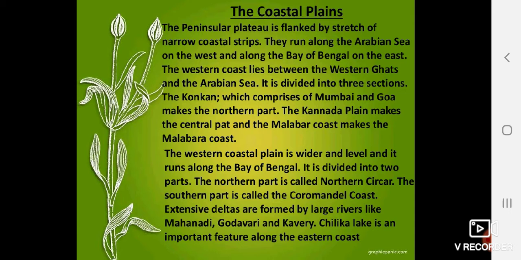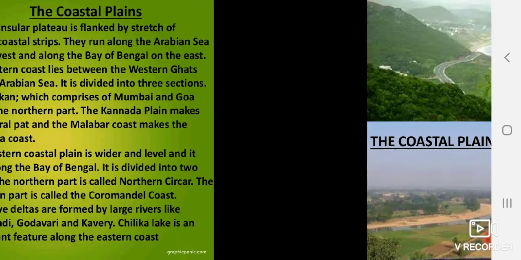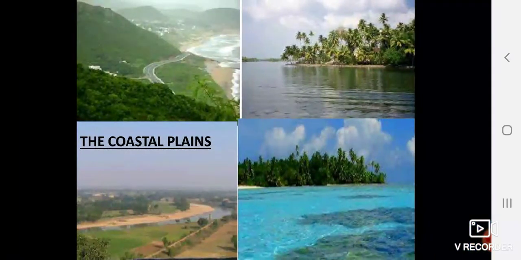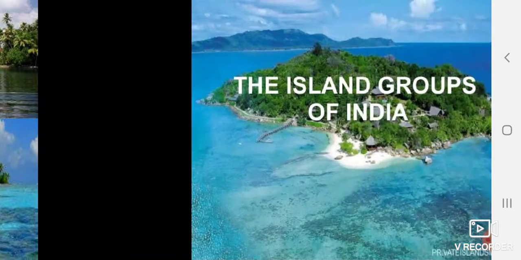The western coast has three parts: Konkan, Malabar, Kannad and so on, and the eastern coast is divided into two parts, Northern Circars and Coromandel. In the eastern part we have many deltas, and one lake, that is Lake Chilika. So this is the eastern and western coastal plains. You can see the picture. That is what your coastal plains are.